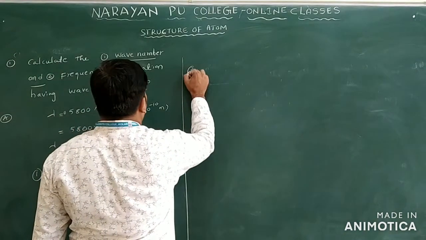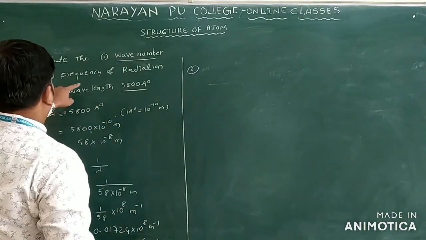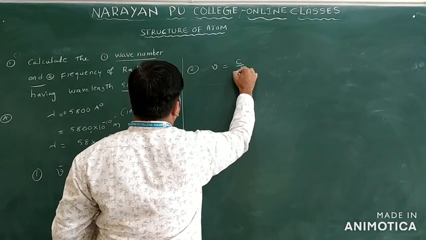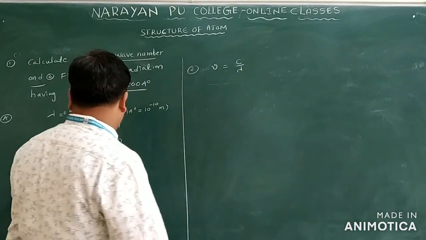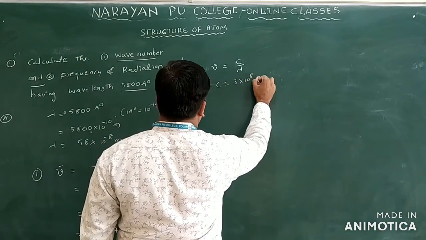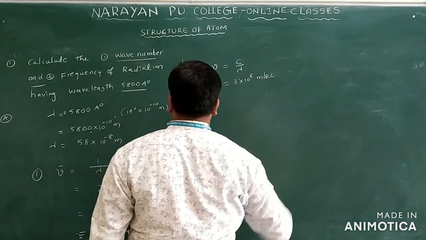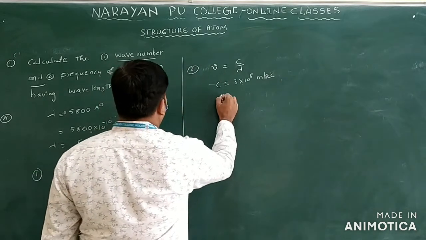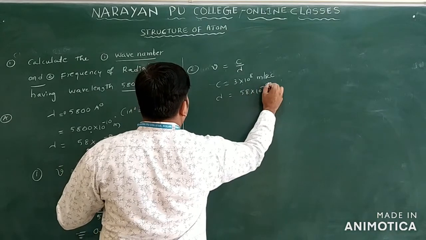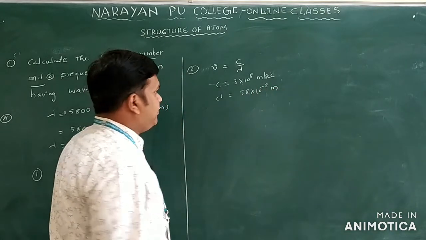And next, they are asking for frequency. Frequency nu is equal to c by lambda. What is c? Velocity of light, you can write 3 into 10 power 8 meter per second. And the wavelength we have already taken in meter, 58 into 10 power minus 8 meter only.